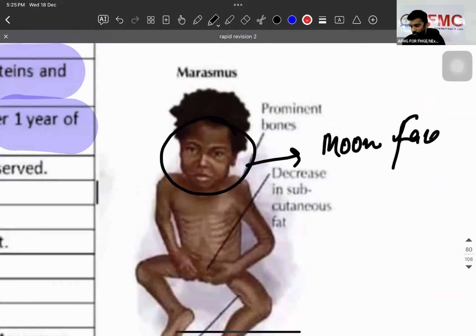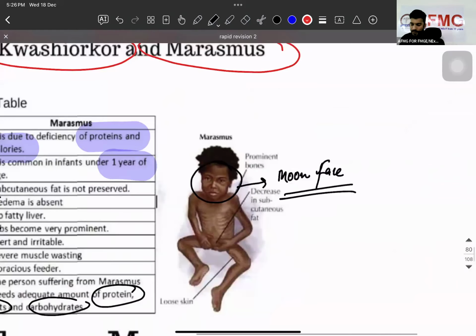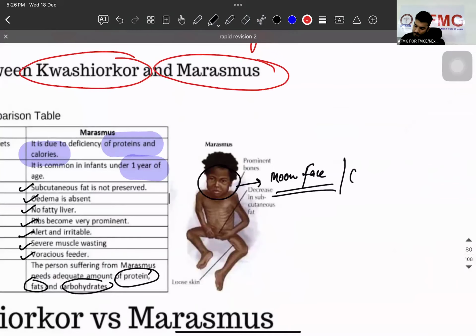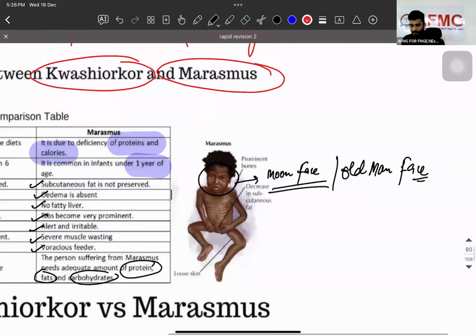Moon face. Chipmunk face is seen in thalassemia. Moon face is also seen in Cushing. Lemon on stick appearance, related to which levels? Cortisol levels. You can also write moon faces and old man faces. That is seen in marasmus.